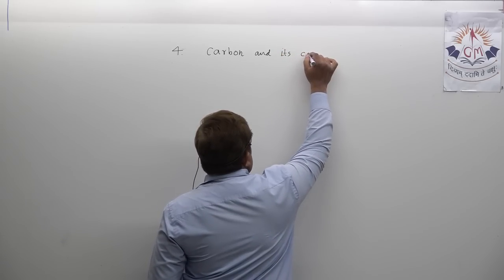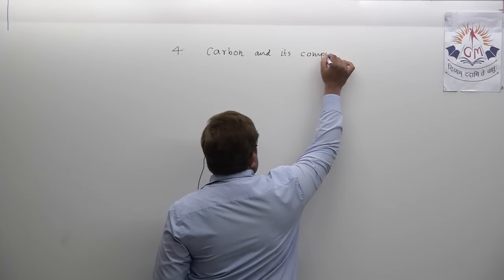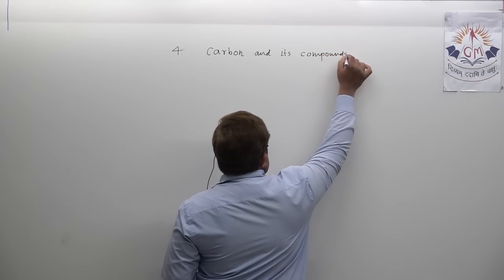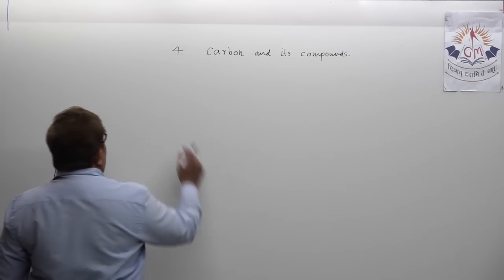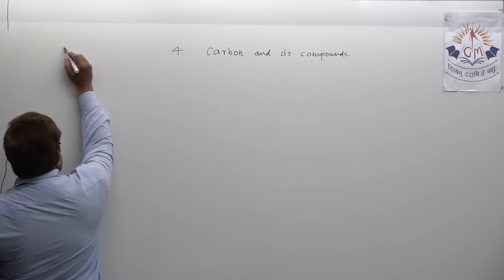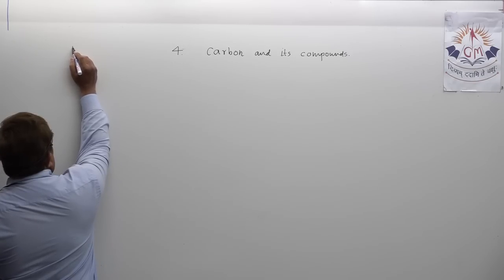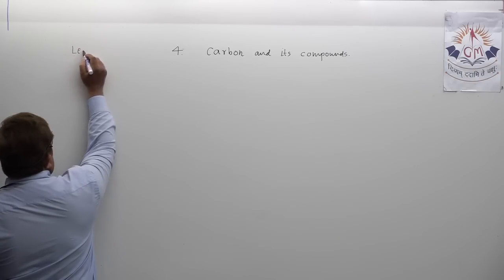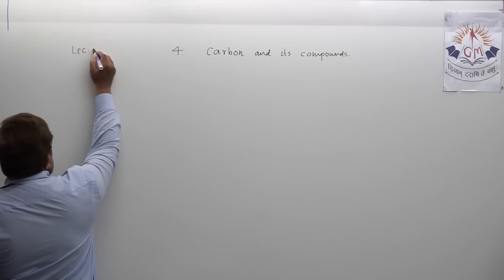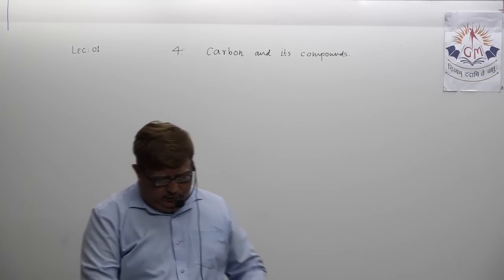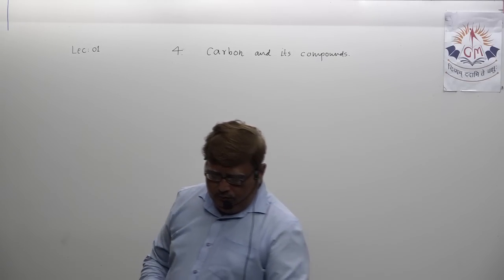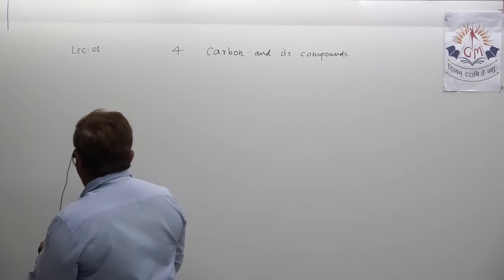That is the title of the chapter. And today you are attending lecture number 1 in the chapter carbon and its compounds.